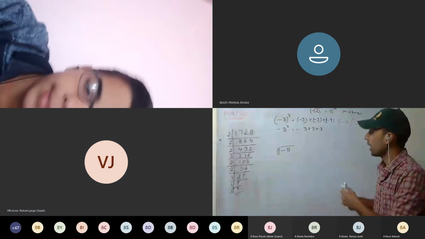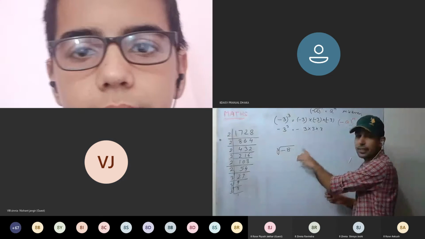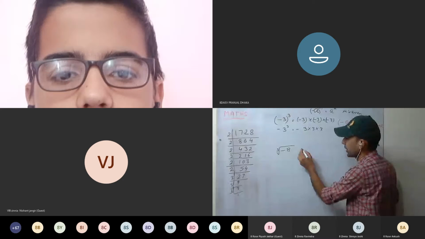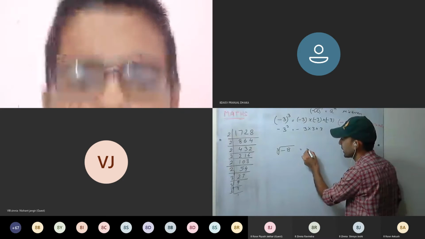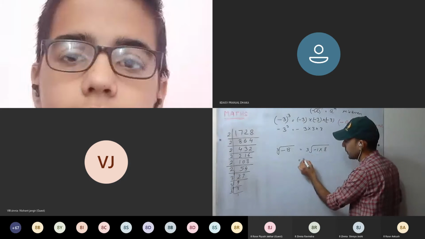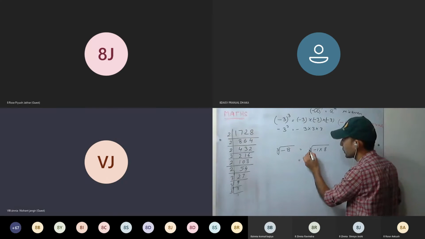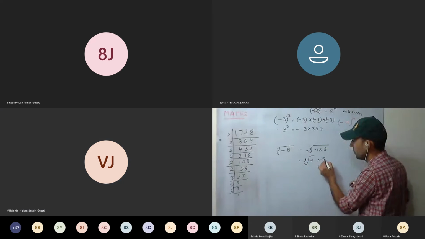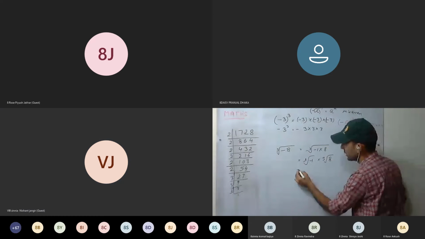Okay, just see here how to take the cube root of minus 8. It is 8,000, leave that one. I am giving some example, okay? So how can you write it? You can write it as cube root of minus 1 into 8. You have to always put it like this, cube root of minus 1 into 8.